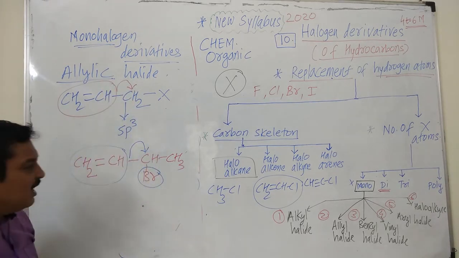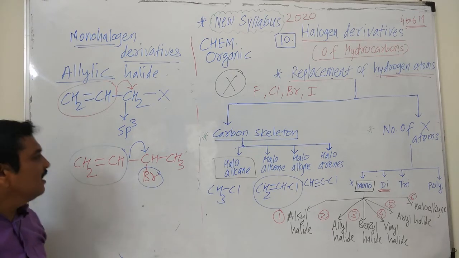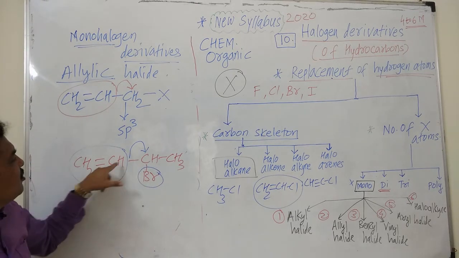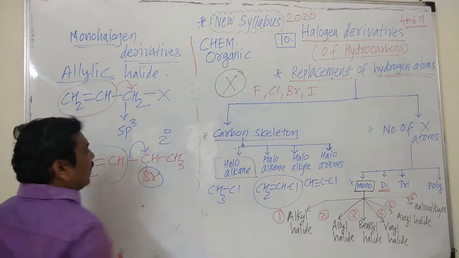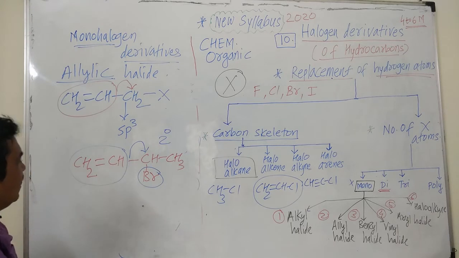Whether it is a primary, secondary or tertiary allylic halide, if we observe this carbon atom is attached to this carbon and this carbon, hence it is a secondary allylic halide. And you have to write the tertiary allylic halide.